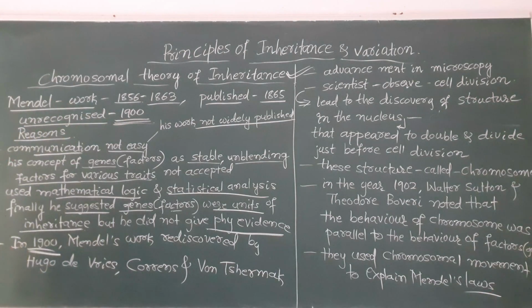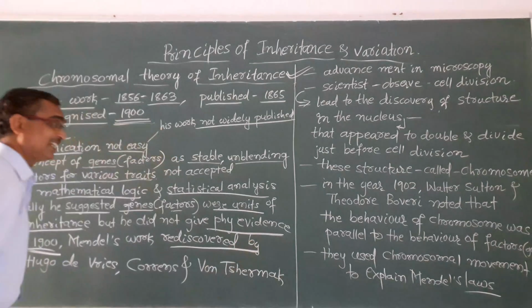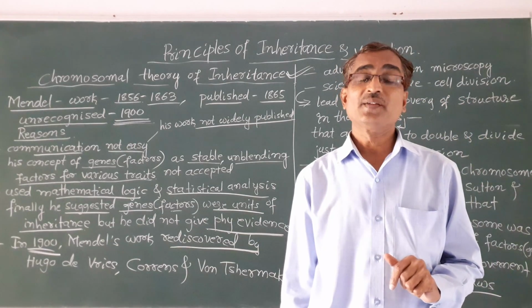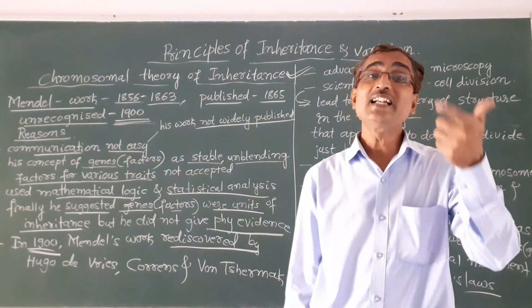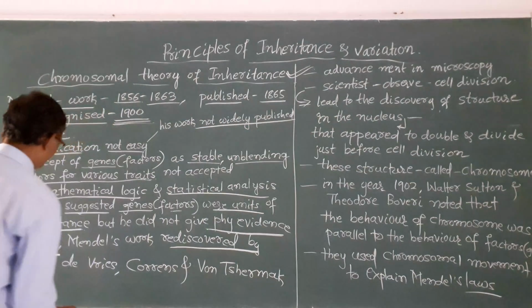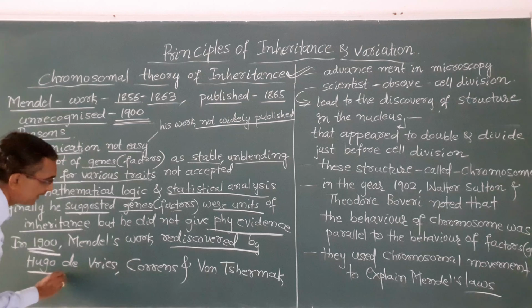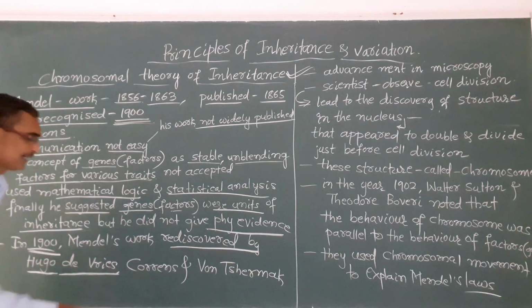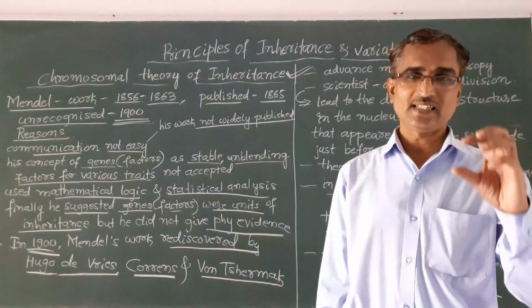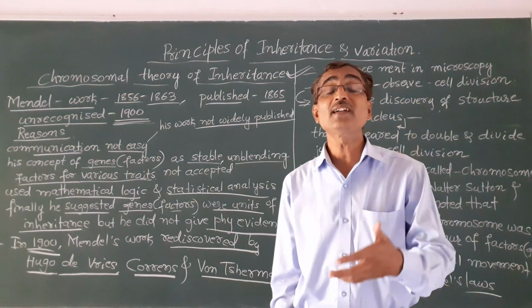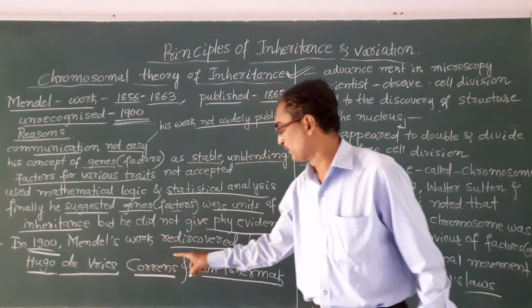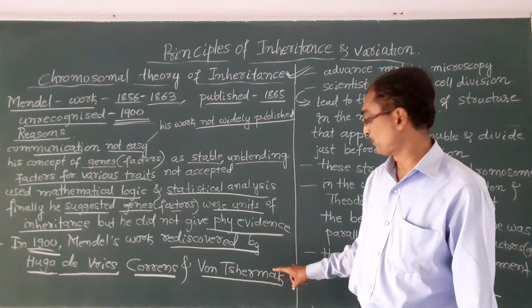In the year 1900, Mendel's work was rediscovered independently by 3 scientists: Hugo de Vries, Correns and von Tschermak.